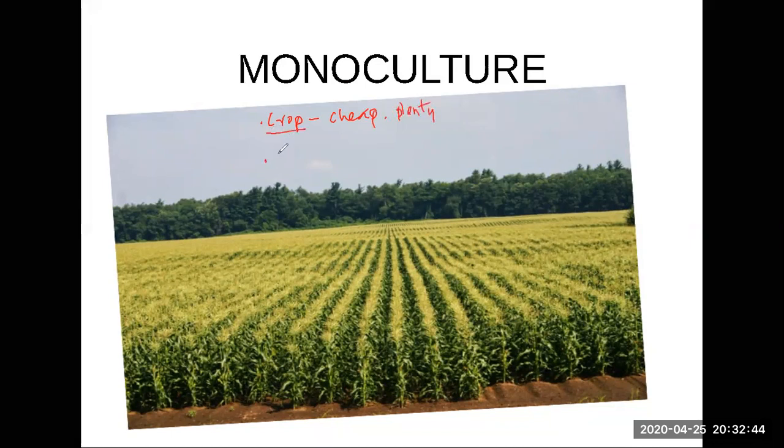But what's the disadvantage? This crop will take one specific nutrient from the soil. A specific nutrient is absorbed from the soil. That means the soil becomes deficient of that specific nutrient, right? It's depleted of nutrients. If you keep growing the same crop over and over, some of the specific nutrients that plant needs become missing. The soil becomes depleted of a specific nutrient. This is a disadvantage of monoculture.